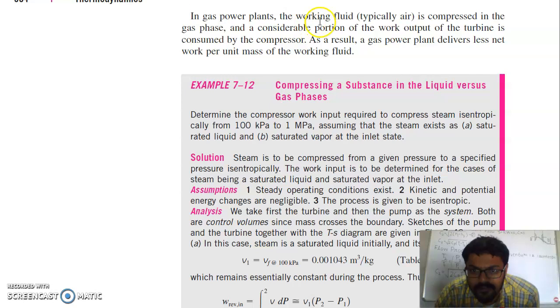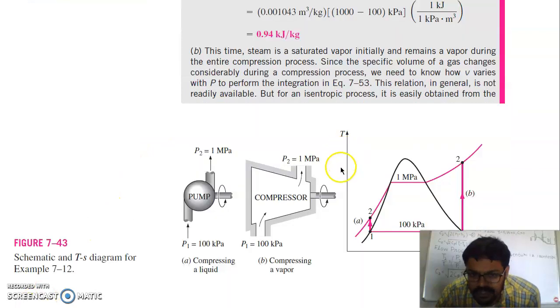In gas power plants, the working fluid, typically air, is compressed in the gas phase, and a considerable portion of the work output of the turbine is consumed by the compressor. As a result, a gas power plant delivers less net work per unit mass of the working fluid as compared to steam power plants. This is a T-s diagram for the steam power plant, not for the gas turbine.